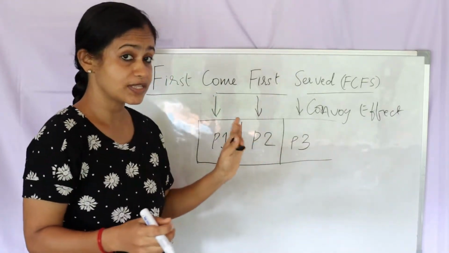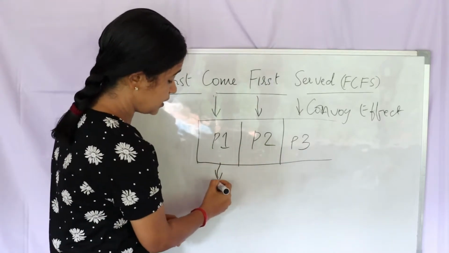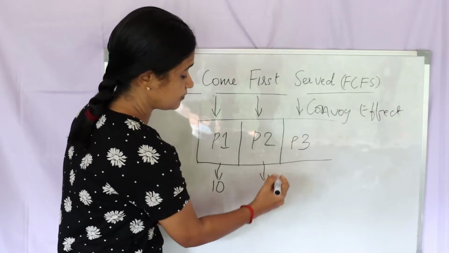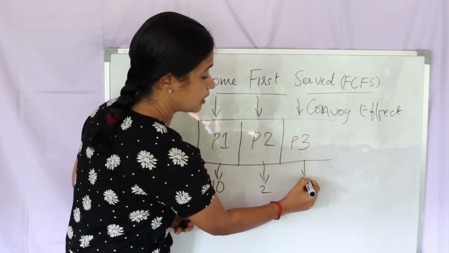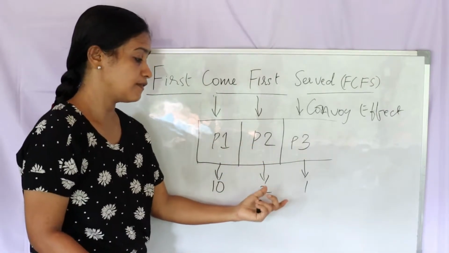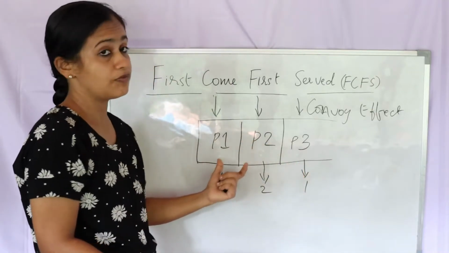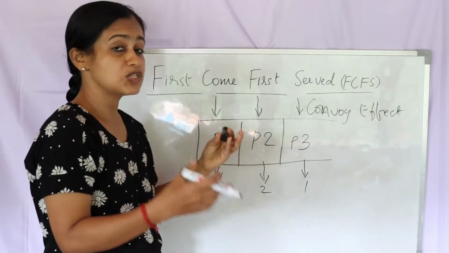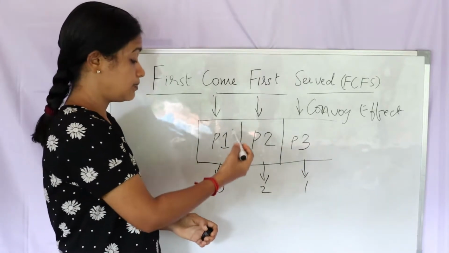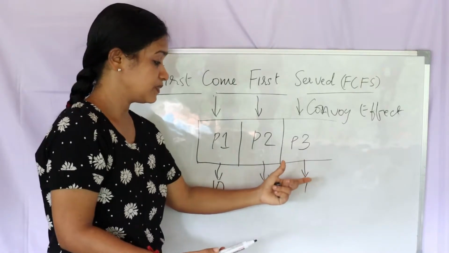The similar thing works here. For example, P1 needs 10 units of time for execution, P2 needs 2 units of time, and P3 just needs 1 unit of time. Though these processes have smaller CPU time, they can't execute before P1 because this is non-preemptive and this is first come, first served. They have to wait till P1 finishes. That means they will spend a lot of time waiting.